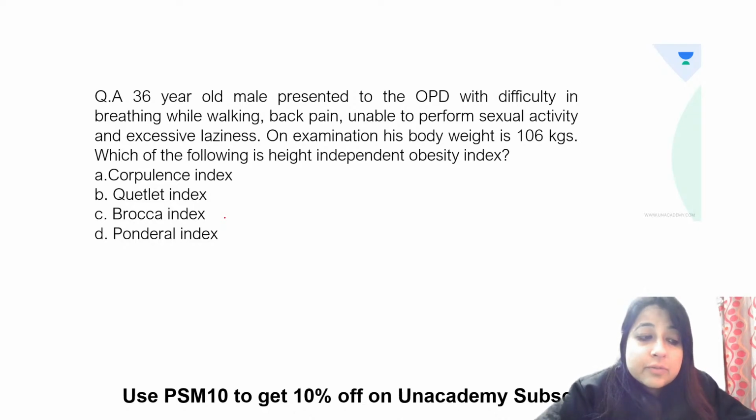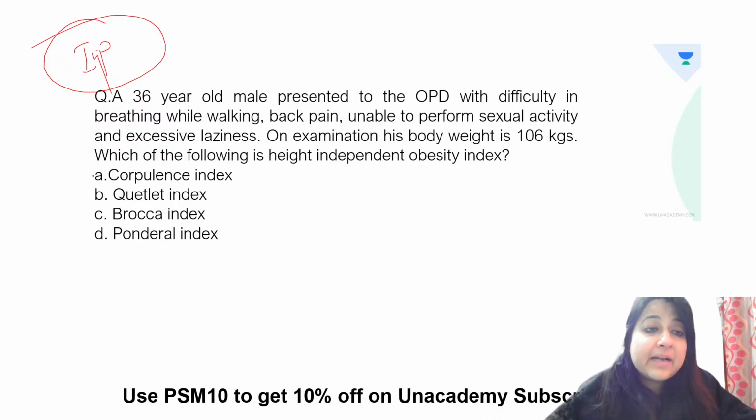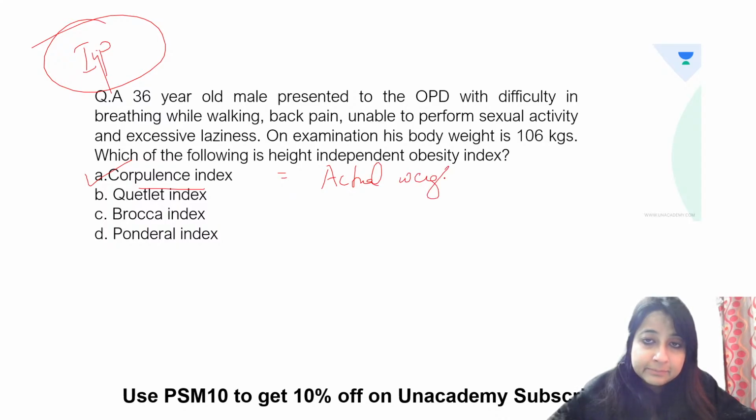On examination, his body weight is 106 kgs. Which is a height independent obesity indicator? This is a very important topic. Please remember. Very good. Height independent is corpulence index. What is corpulence index? It is actual weight.